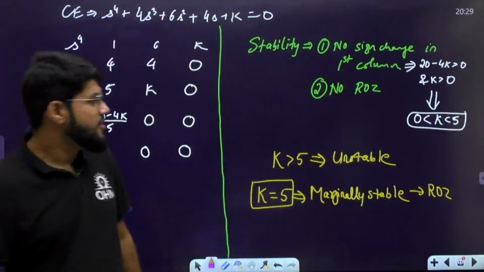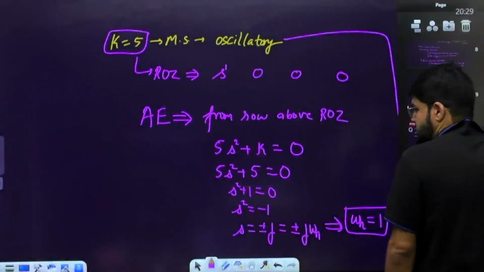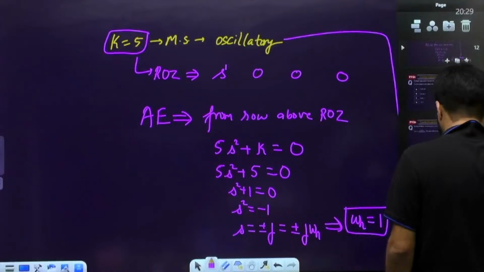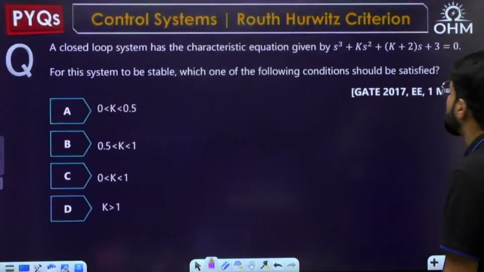Clear? Frequency of oscillation if the system is marginally stable. Now come to this question.